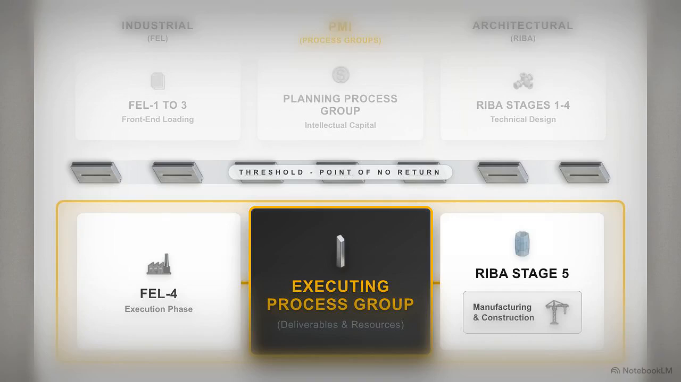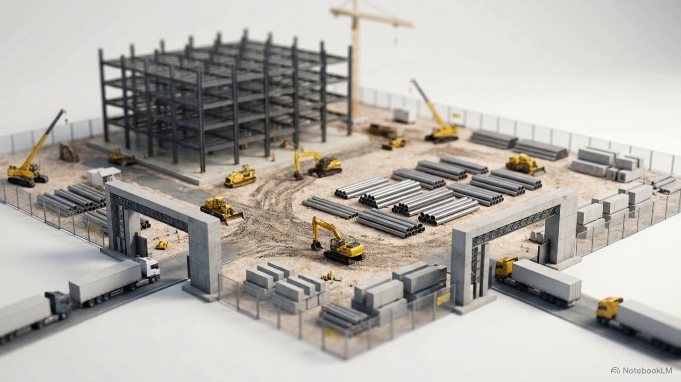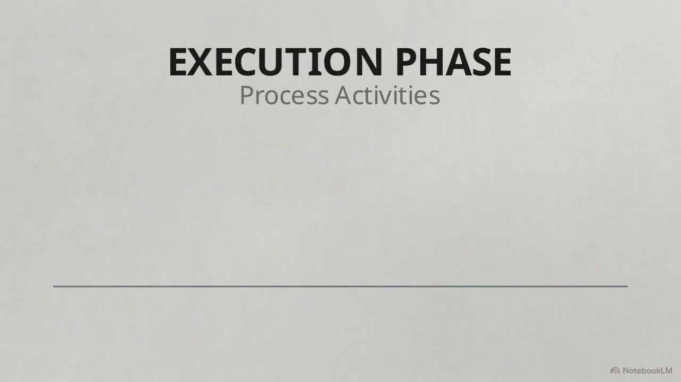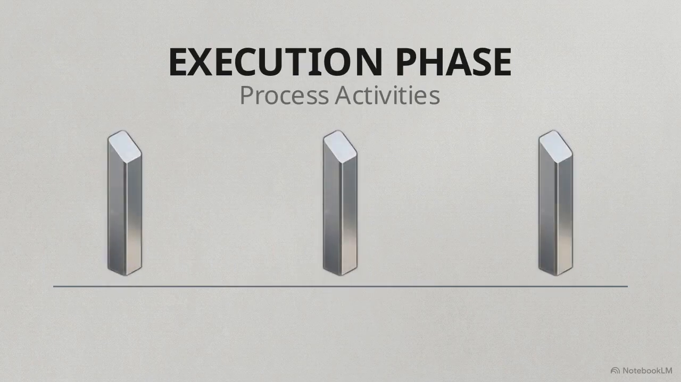Physical work begins. As the matrix highlights, this active execution phase correlates exactly to FEL4 and RIBA Stage 5, classified as manufacturing and construction. Once unlocked, the site demands high-velocity, simultaneous management of procurement logistics, heavy equipment operations, and multidisciplinary contracting. Passing this pre-construction gate is the point of no return. Theoretical design is now entirely exposed to physical reality. To manage this reality, the execution phase relies on 5 major process activities, represented here by these 5 structural pillars.